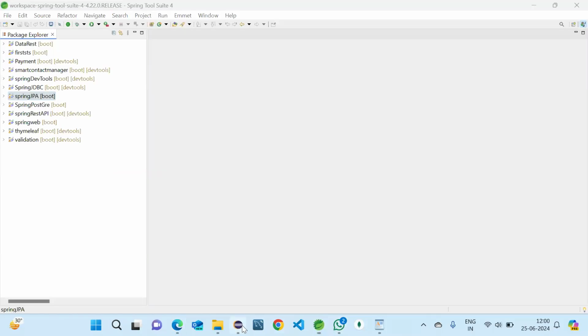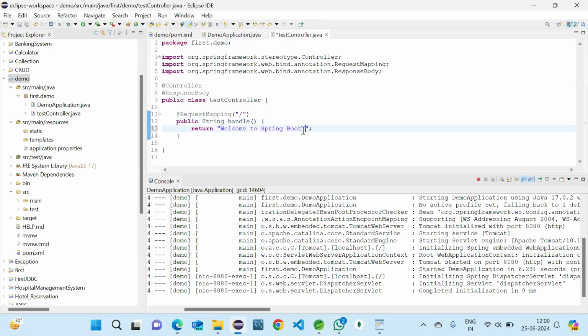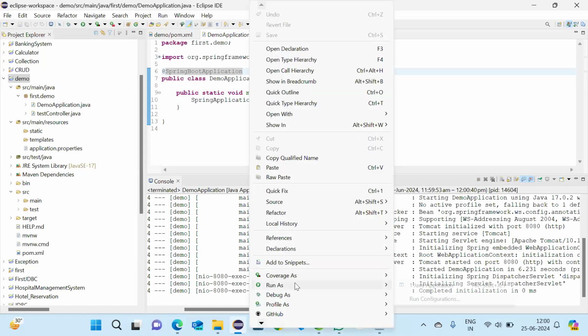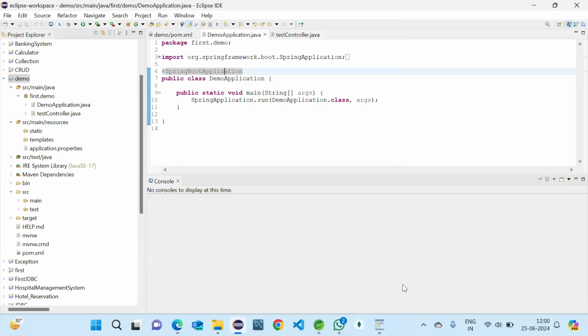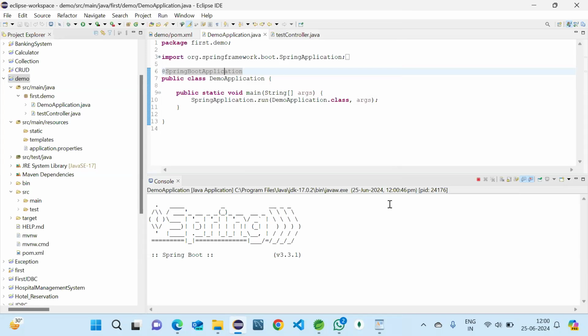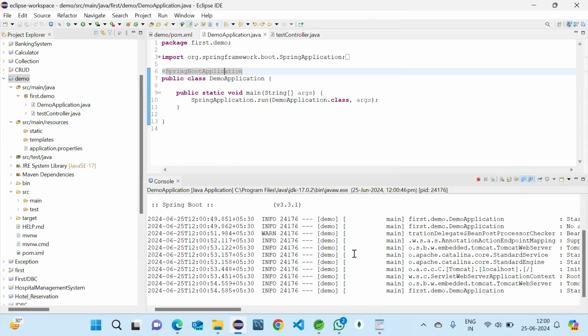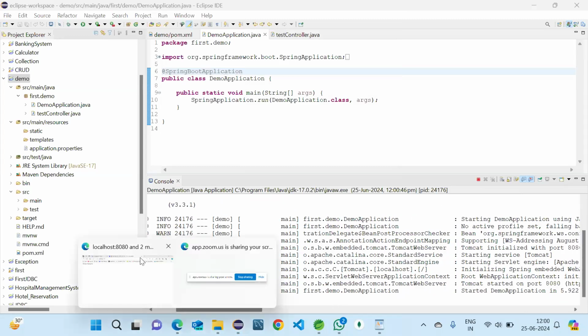So if I come here, to the page, and change the text to first Spring Boot project and save, then stop this and run it again. It's done, and then going here I just refresh the page. So you can see first Spring Boot project. That's how the web page will work.